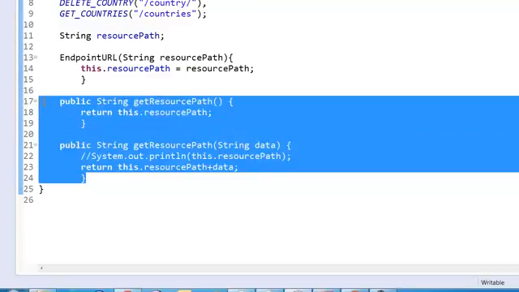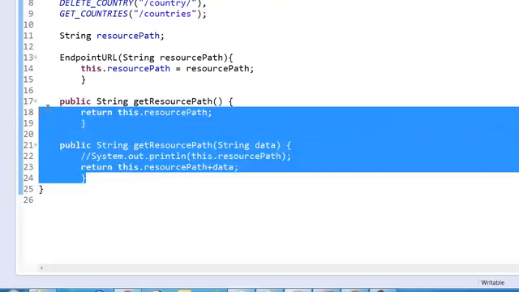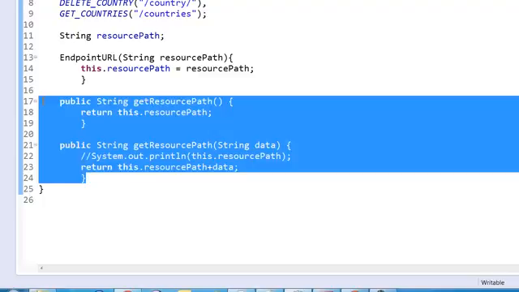That is the reason I keep asking you, please go through Java. Be good in Java, otherwise there are a lot of concepts which you will not understand without Java. So I have made two methods here. Both methods are overloaded. One has an argument, one has no argument. Why this, I will explain in my future tutorial. Just try to understand, you need to make two methods. One is a default method, one is an argumented method.